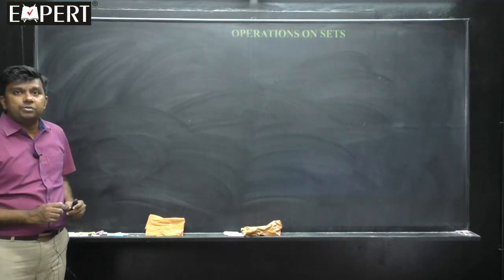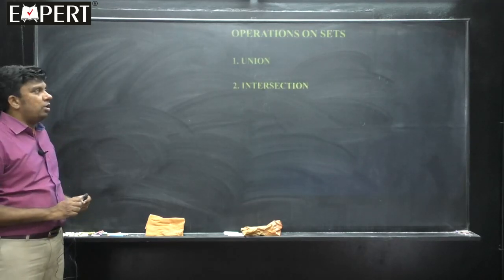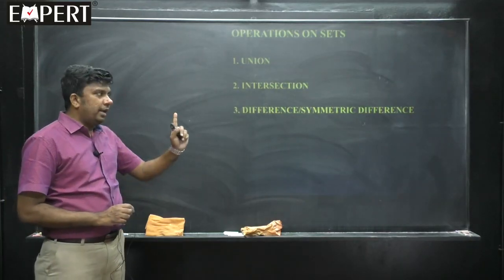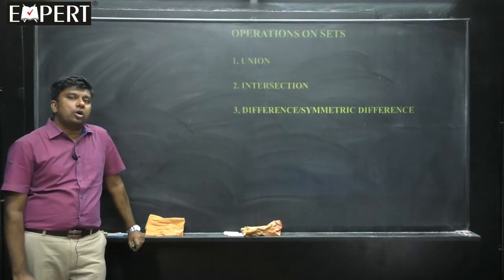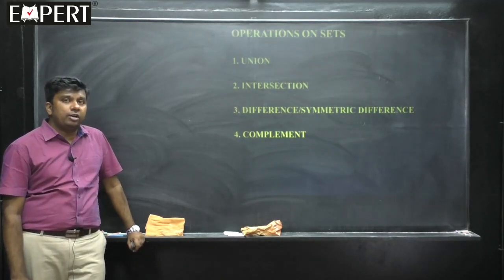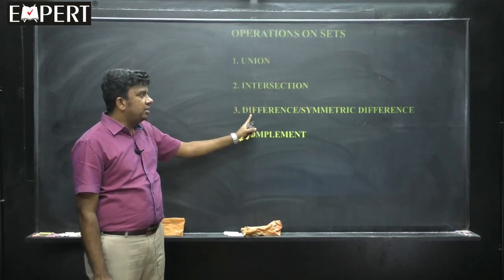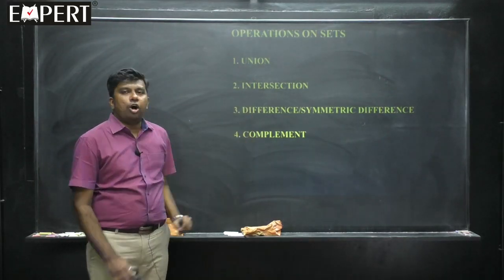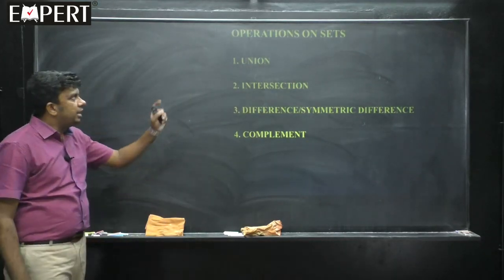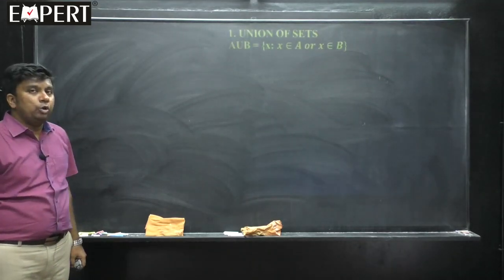Then which are the operations we have to go ahead with? The first operation is called union, the second is called intersection, the third is called difference or symmetric difference, and the fourth one is called complement. So these are the 4 operations which we can define on sets. These are the 4 basic operations. Now we will see them one by one.